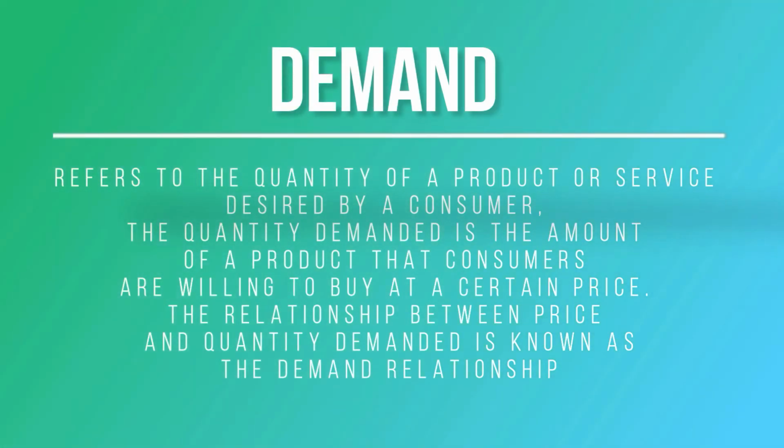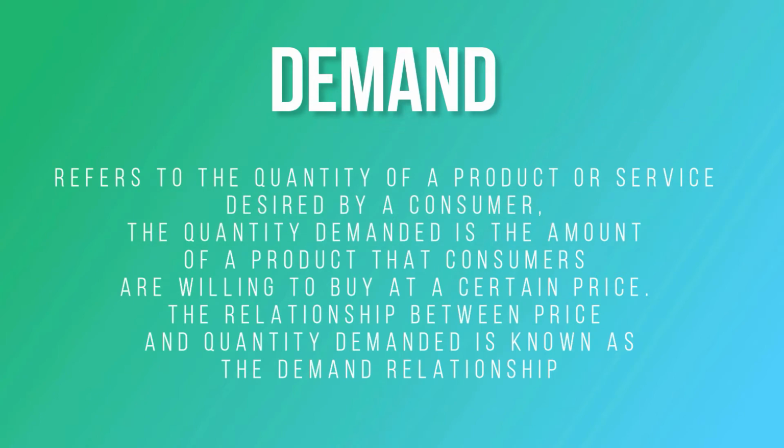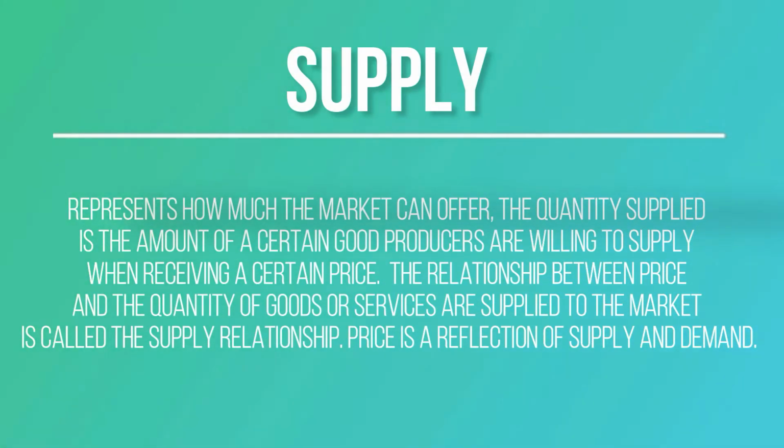The quantity demanded is the most amount of a product that consumers are willing to buy at a certain price. The relationship between price and quantity demanded is known as the demand relationship. Supply represents how much the market can offer. The quantity supplied is the amount of a certain good producers are willing to supply when receiving a certain price. The relationship between price and quantity of goods or services supplied to the market is called the supply relationship. Price is a reflection of supply and demand.